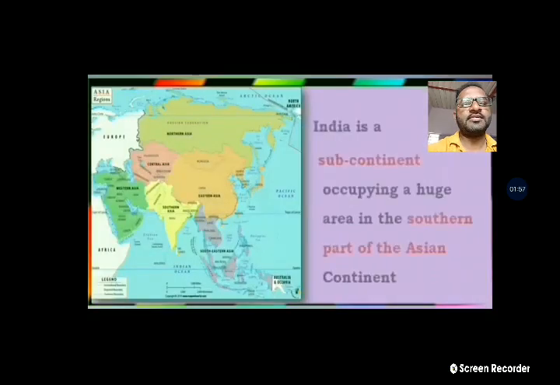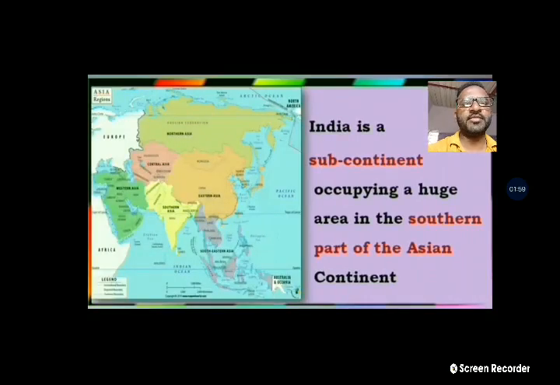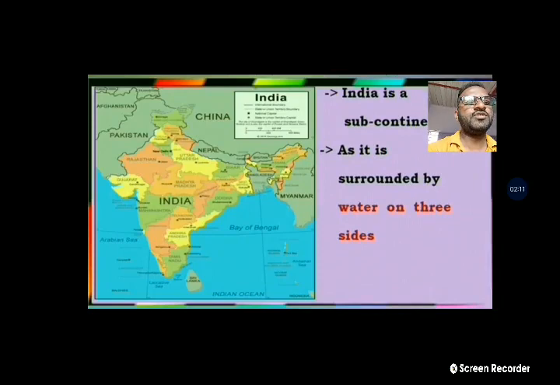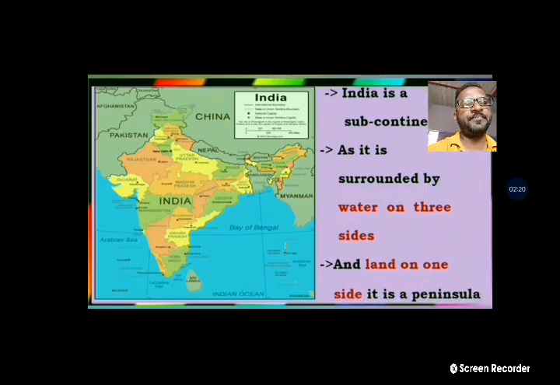So look at the map. India is a subcontinent occupying a huge area in the southern part of the Asian continent. Where is India located? In the southern part of Asia. So India is a subcontinent as it is surrounded by water on three sides and land on one side. It is a peninsula. So three sides water, one side land. Arabian Sea, Indian Ocean and Bay of Bengal. These are the three water bodies.